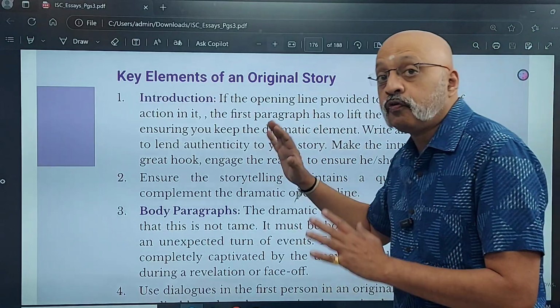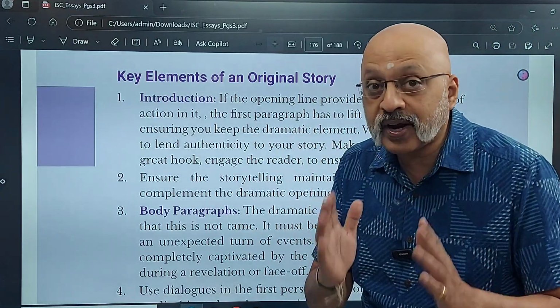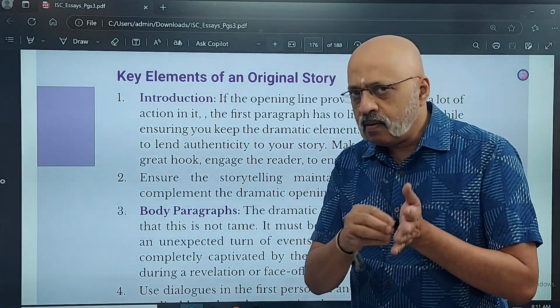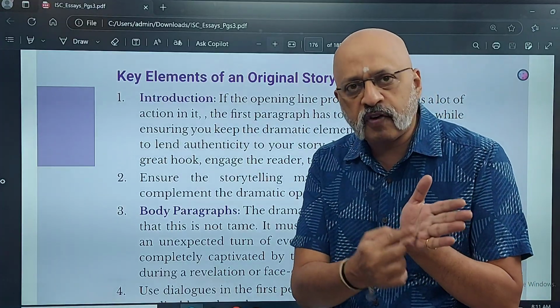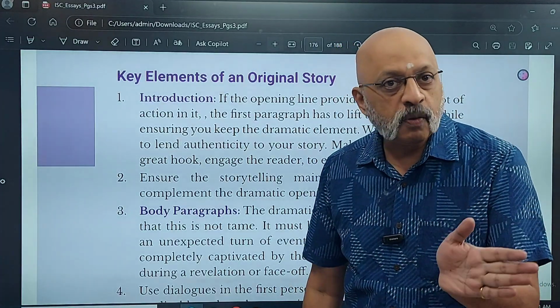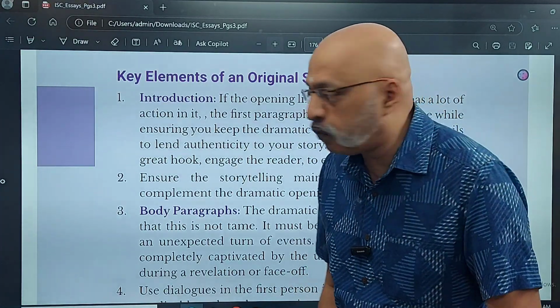See, I'm showing you this from the book itself so that you also get an idea of what is in the book. By the way, if you go to Amazon, you will find pages of the book. Some of the pages also feature there, so that will also give you an idea.